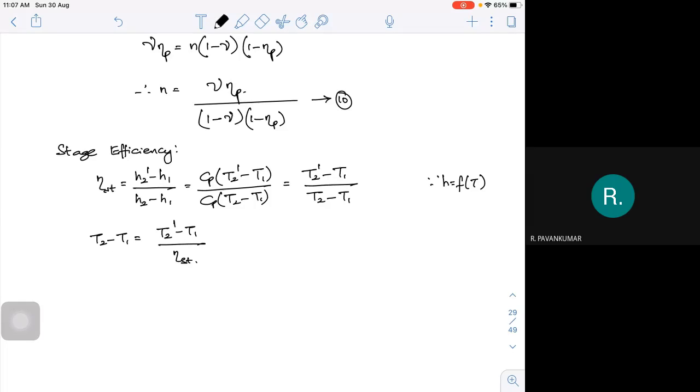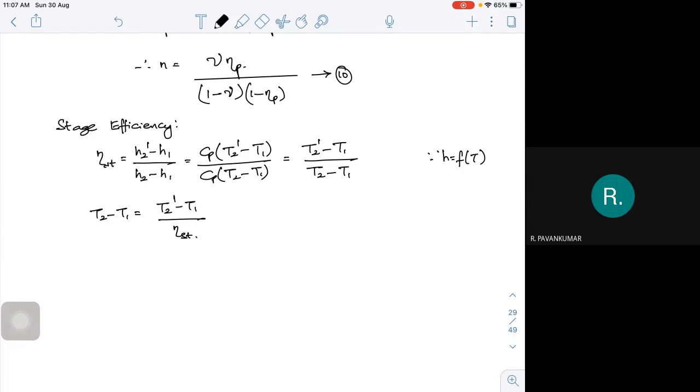Then I can write this expression. If you look at the right hand side, if I take T1 outside, this will be T2 dash minus T1, minus 1, divided by stage efficiency. What is this T2 dash minus T1?